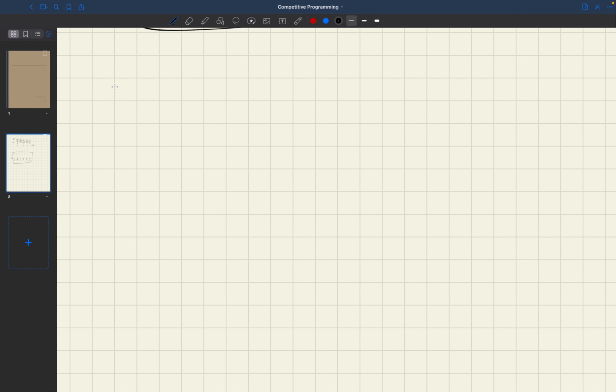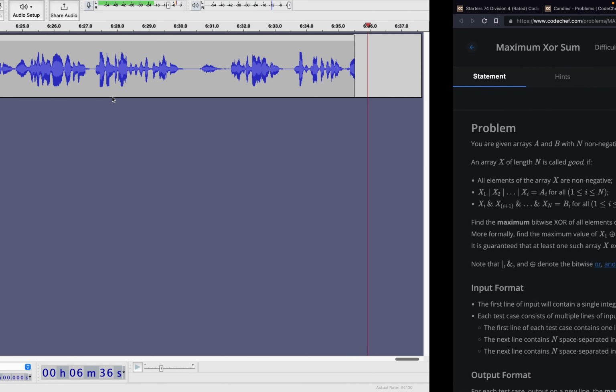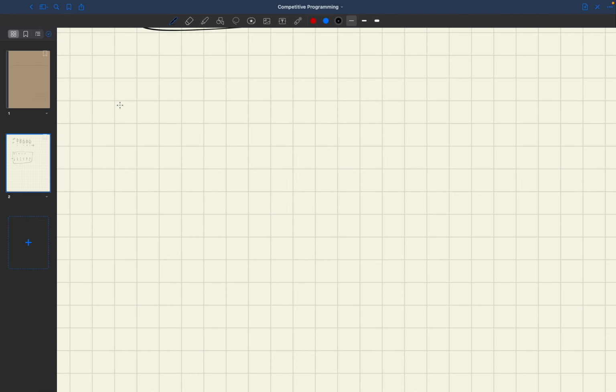Whenever we have something based on bitwise operations, we should think about the elements of the array in bits, not as integers. For every element in the array, we can think of the ith bit.